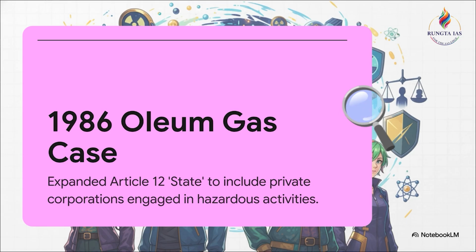Spot on. And the petitioners did exactly this by invoking the landmark 1986 Oleum Gas Leak case. This is a crucial 40-year-old judgment because it explicitly extended the ambit of Article 12, which defines the state, to actually include private corporations if they are engaged in dangerous activities. It essentially established a rule. The larger the enterprise, the greater the compensation. This legally ensures that our fundamental rights are strictly enforced, even against private entities.